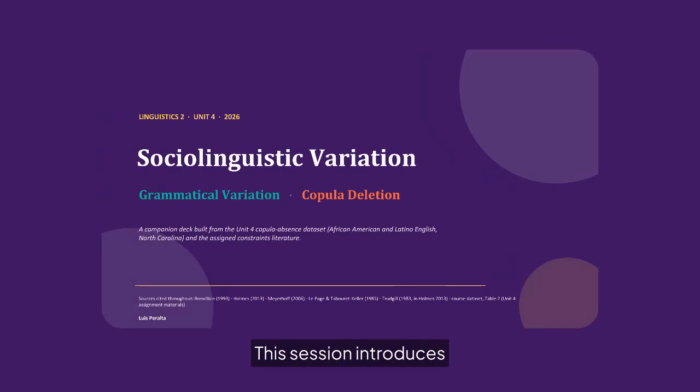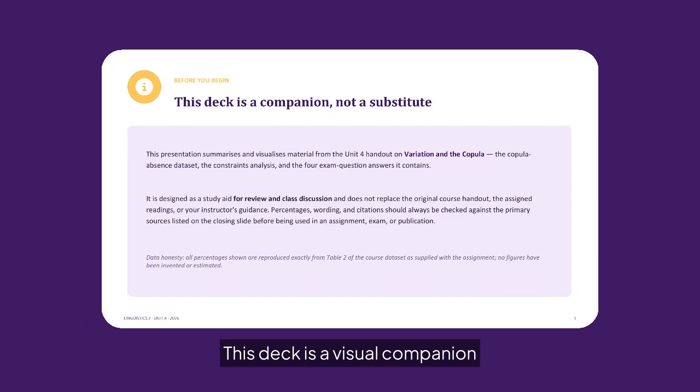This session introduces sociolinguistic variation with a focus on grammatical variation, specifically copula deletion. We will use a North Carolina dataset of African American and Latino English to explore how linguistic and social constraints shape the presence or absence of the verb be. This deck is a visual companion to your Unit 4 handout on variation and the copula.